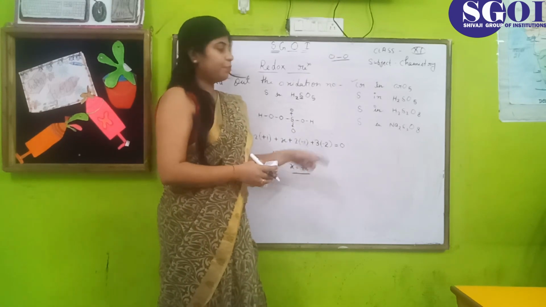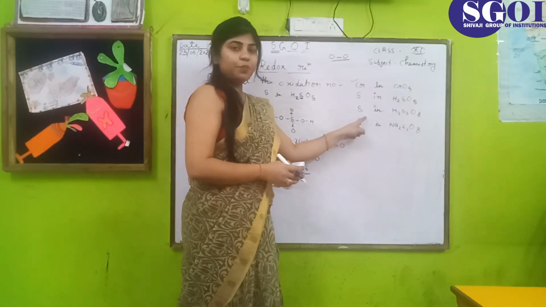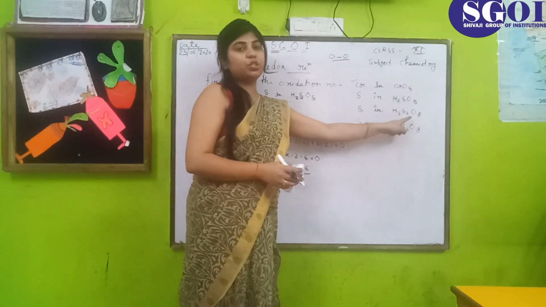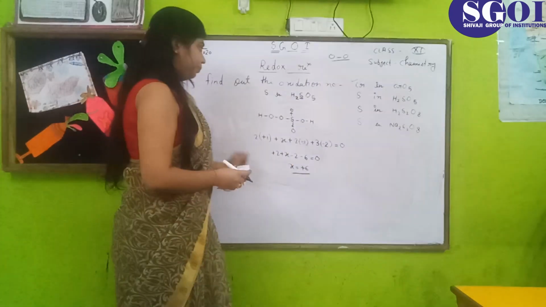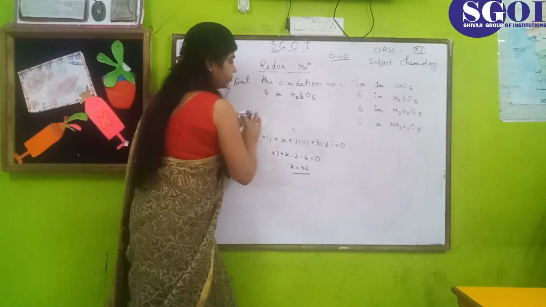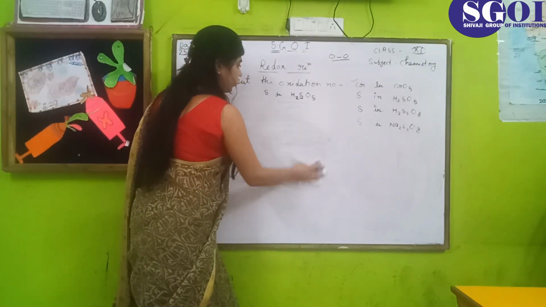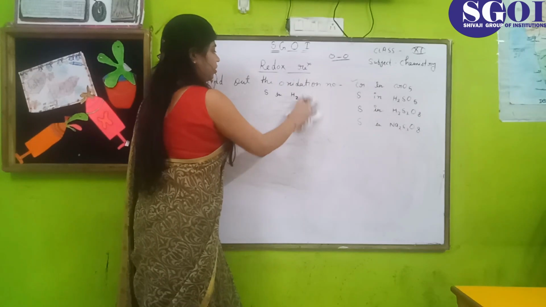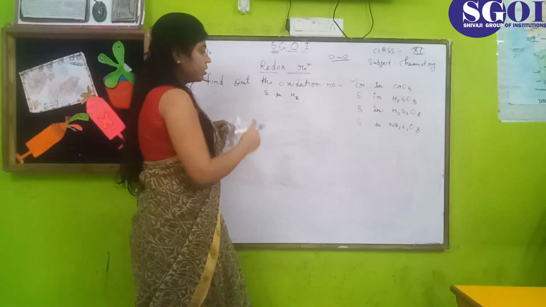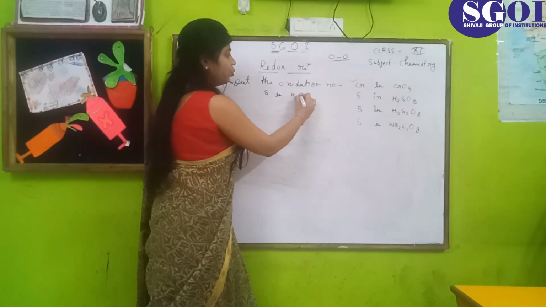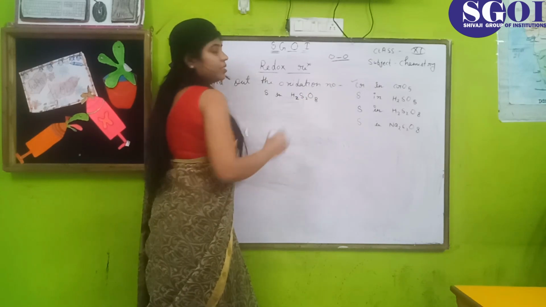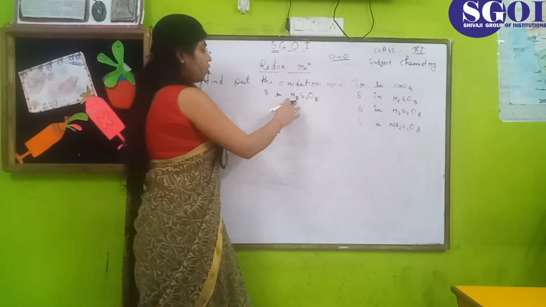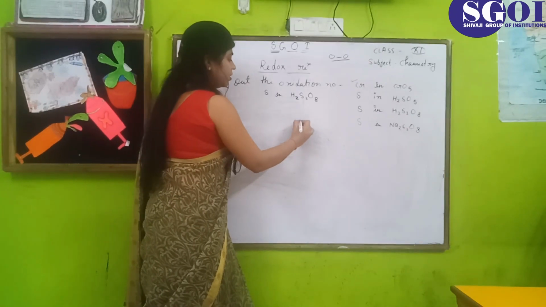Now move to the next example, that is, find the oxidation number of sulfur in H2S2O8. Firstly we draw the diagram of H2S2O8.